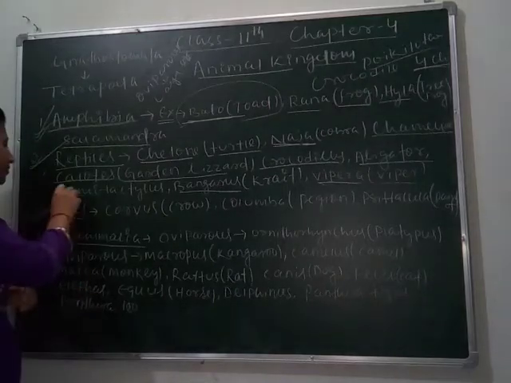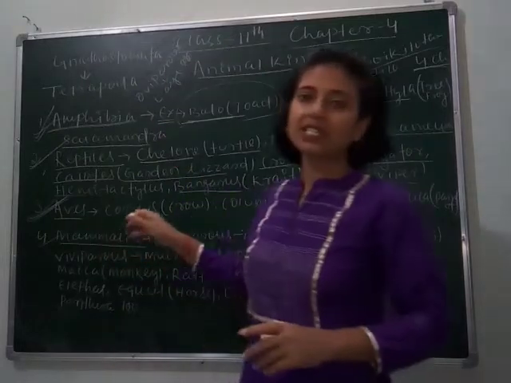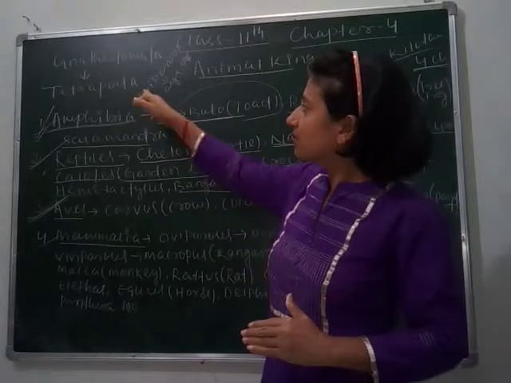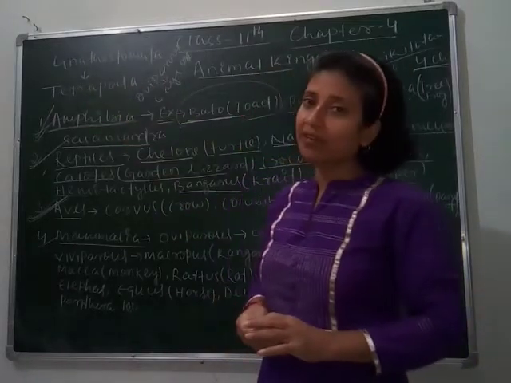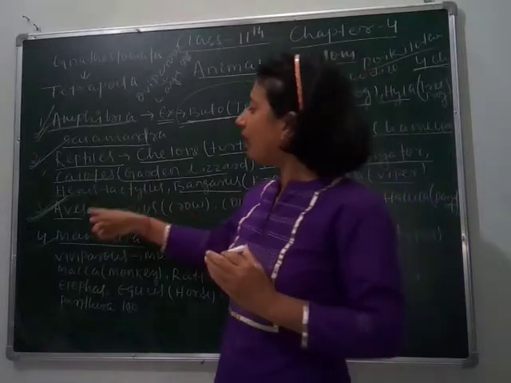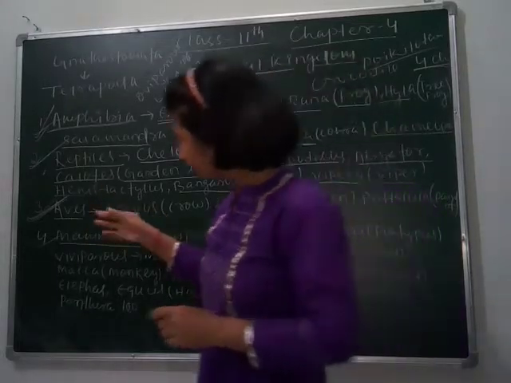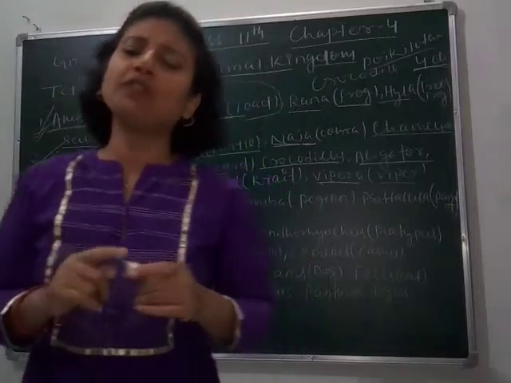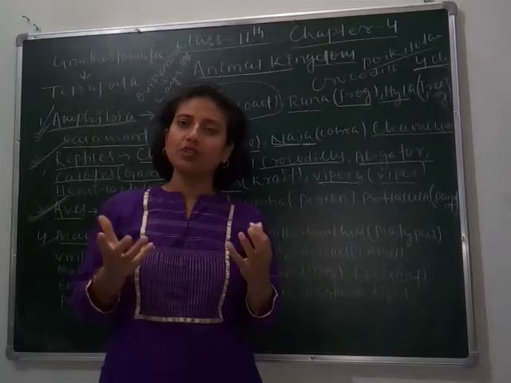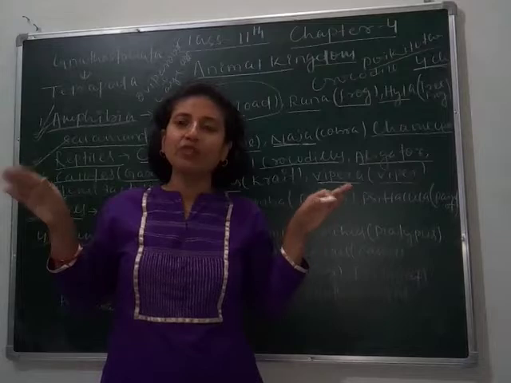Next we move to the class Aves, means birds. In this class all the birds are present. As I have told you, all tetrapods are kept in this superclass Gnathostomata, but here the question must arise in your mind: how are Aves placed in this superclass, as they have 2 legs? Remember, initially birds also had 4 limbs, but as they were not using the 4 limbs, gradually they tried to fly, due to which their 4 limbs got modified into wings.